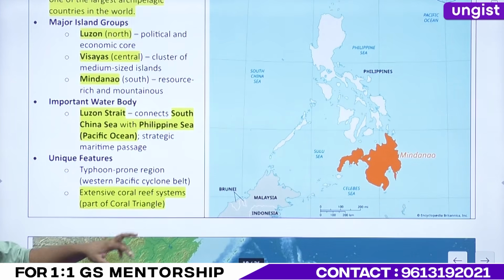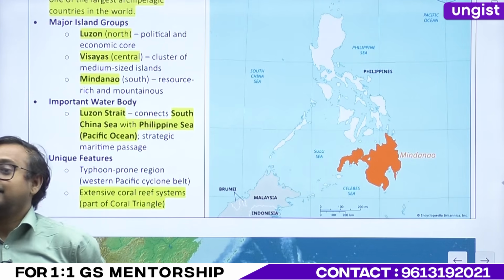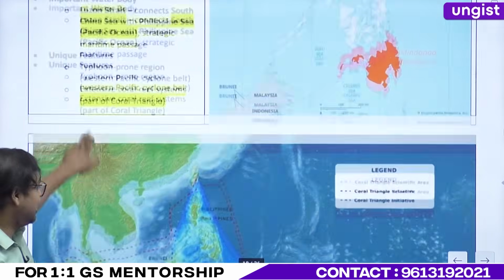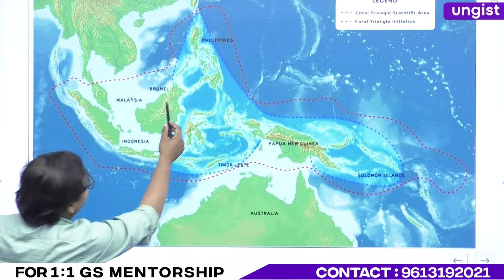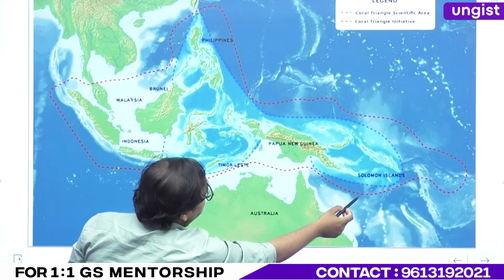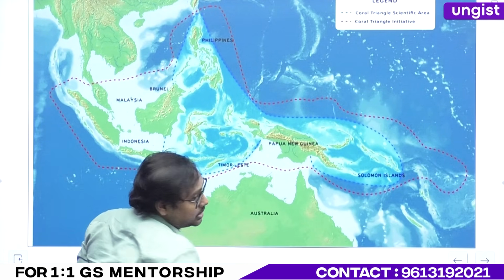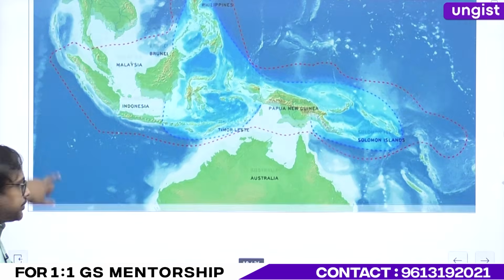Now it is part of your Coral Triangle. Is Australia part of Coral Triangle? Coral reefs, right? So this is your Coral Triangle, right? So here we have Malaysia, Brunei, Philippines over there, Indonesia, Timor-Leste, Papua New Guinea. Then Solomon Islands is also a part of this. Okay? Shall we move on to the next?